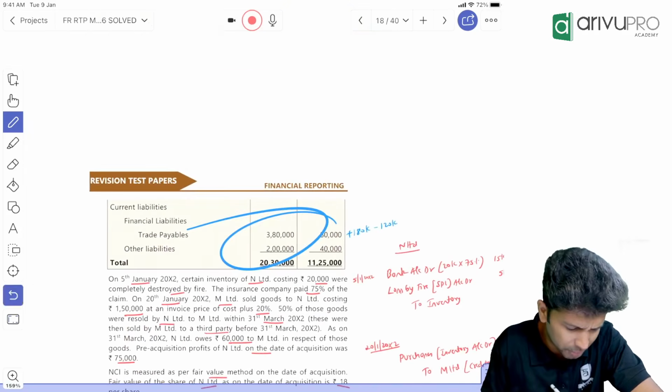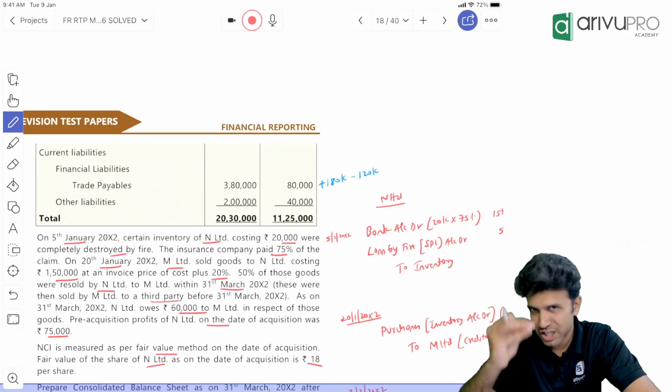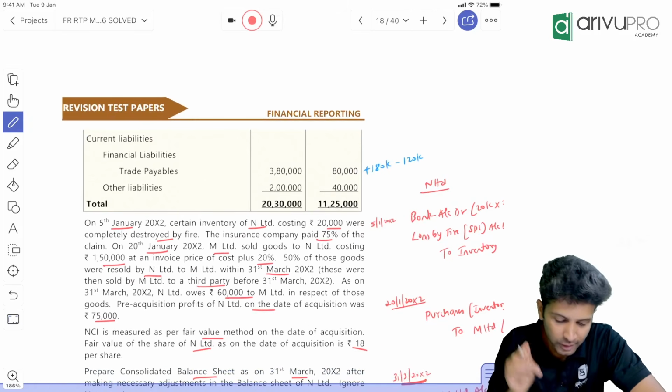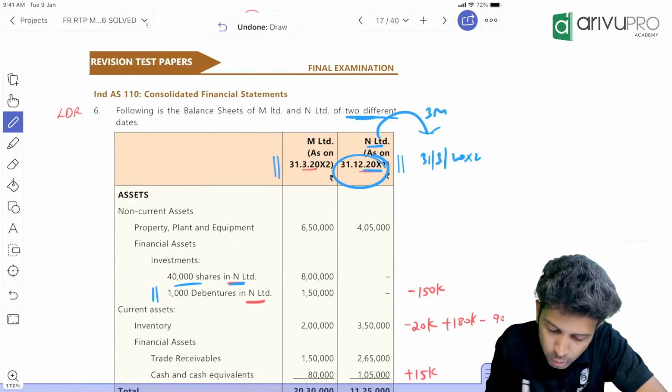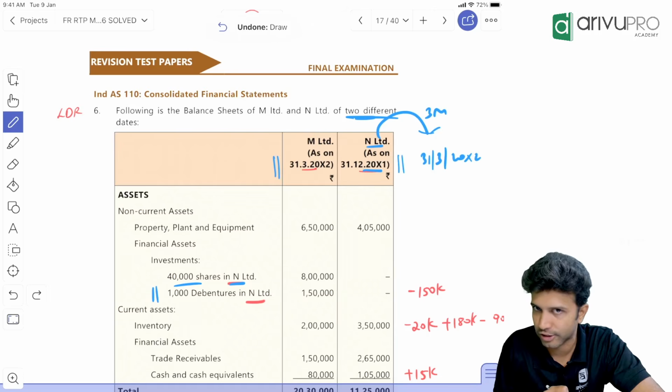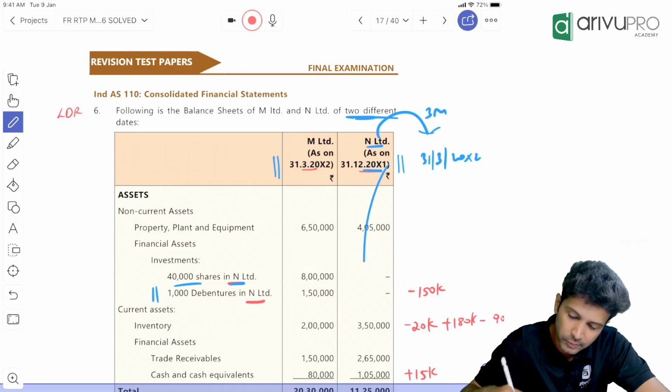Next, look at the other things. Here also pretty common, nothing much. Now let's come to the adjustments. That is where the major things are given. Now check 5th January 20x2. Keep in mind, N's data they have given only till 31st December 20x1. For January, February, March, the 3 months' transaction effects we need to give.